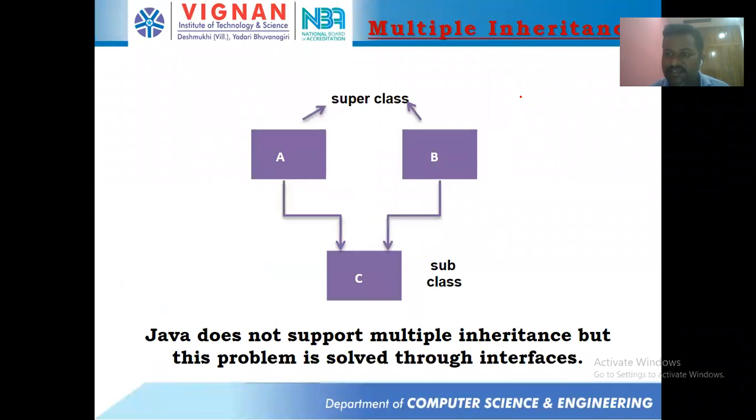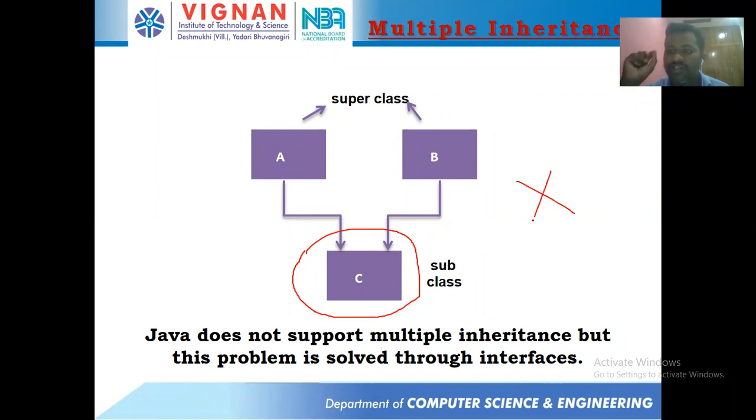Next thing is multiple inheritance. Multiple inheritance means deriving one class from two classes. That means we have class A and class B, and from these two classes we'll be deriving only one single class. This is not going to be possible in Java.